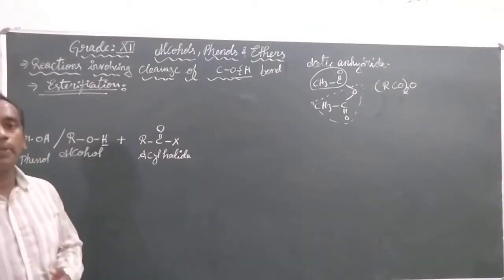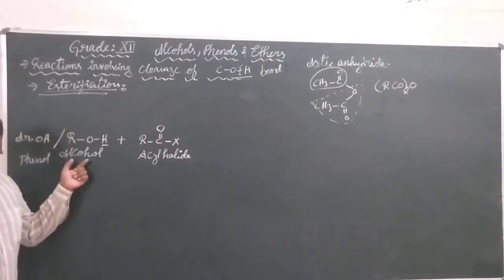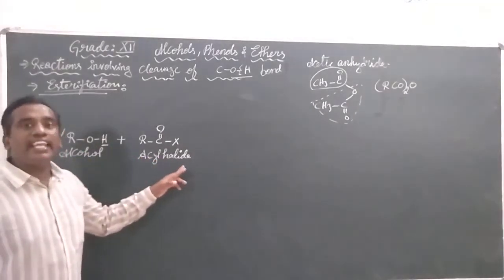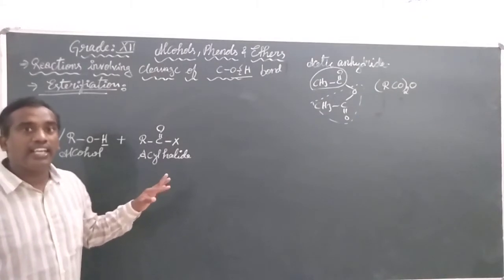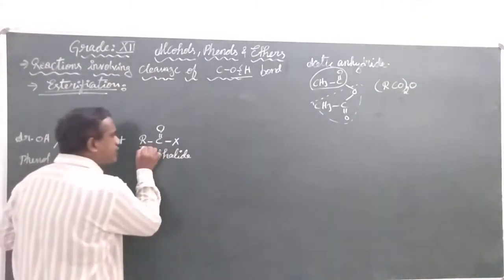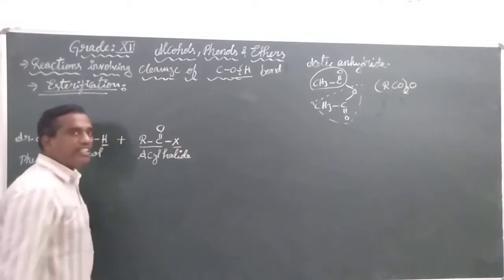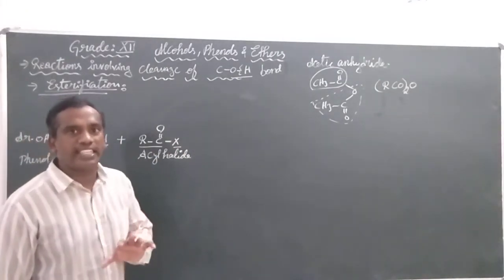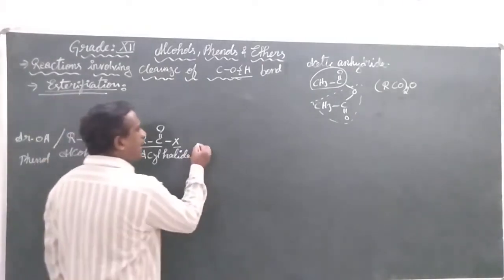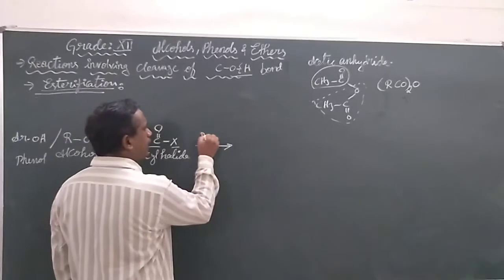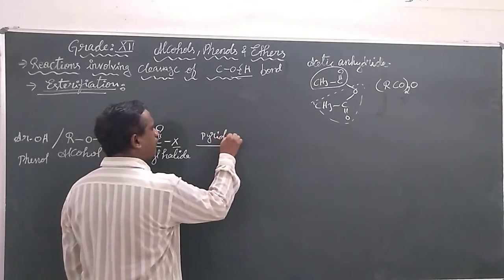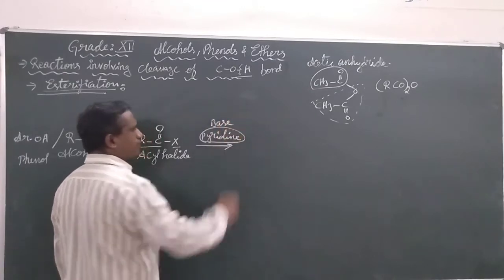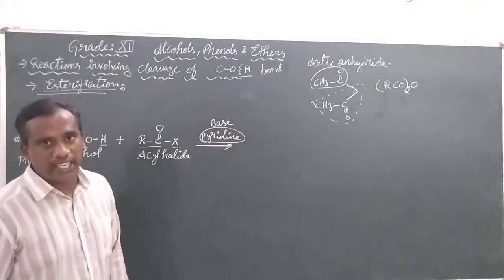The third preparation is to react an alcohol or phenol with an acyl halide. The R-C double bonded O group, when bonded with any halogen like chlorine or bromine, is called an acyl halide. This reaction takes place in the presence of pyridine, which is a base.